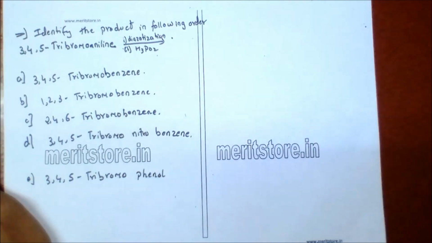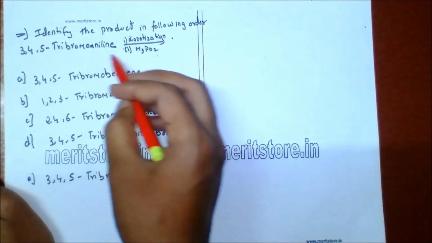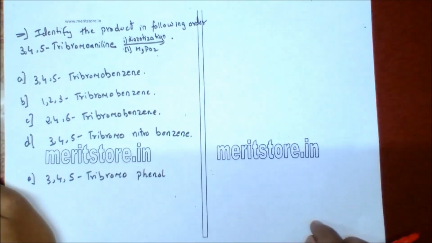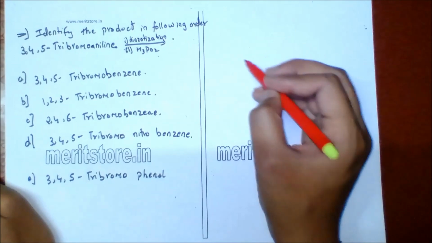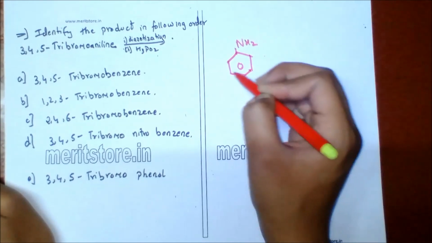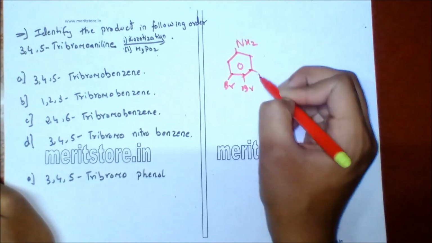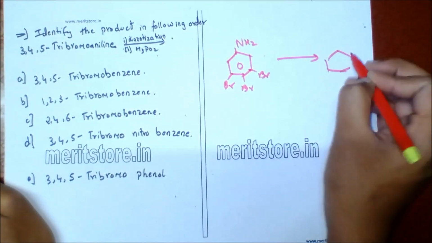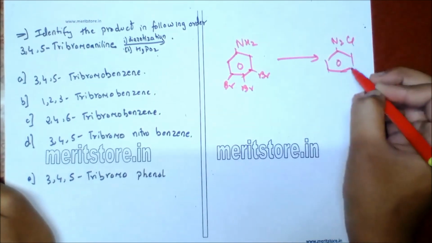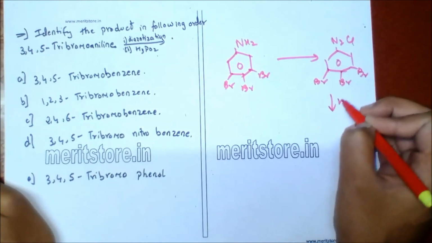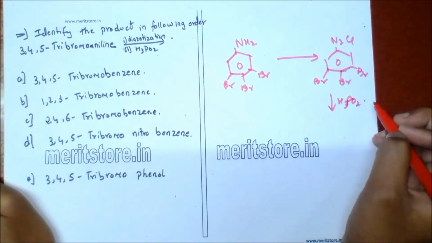Identify the product in the following reaction. 3,4,5-tribromoaniline on diazotization and further reaction with H3PO2 gives... So for 3,4,5-tribromoaniline, the structure is drawn, which on diazotization will give the diazonium salt of 3,4,5-tribromobenzene, which on reaction with H3PO2 will give tribromobenzene.